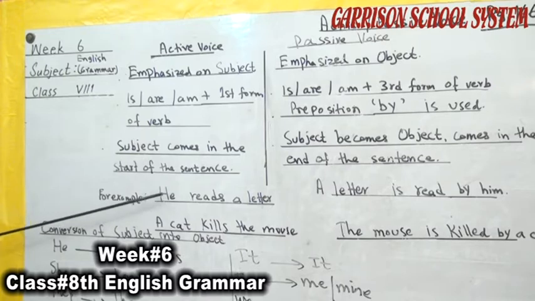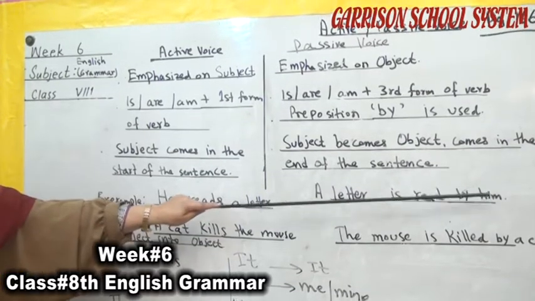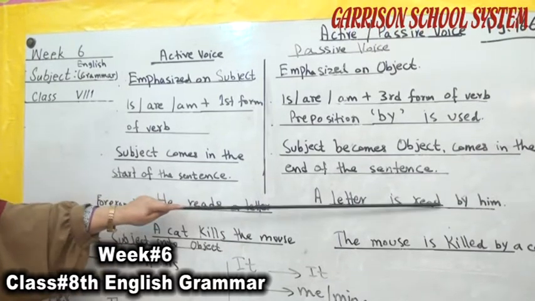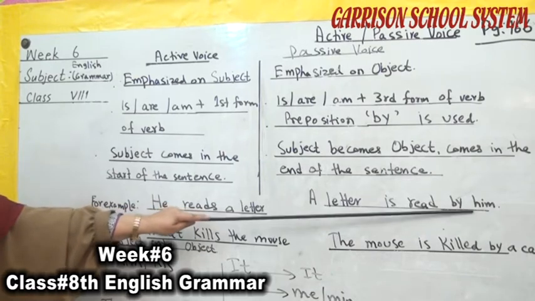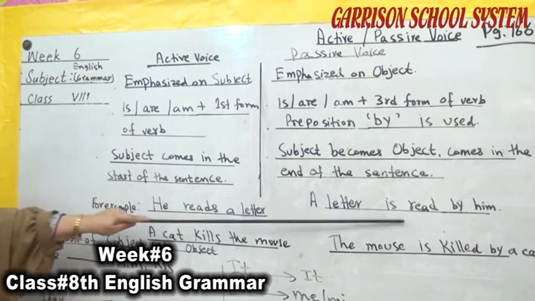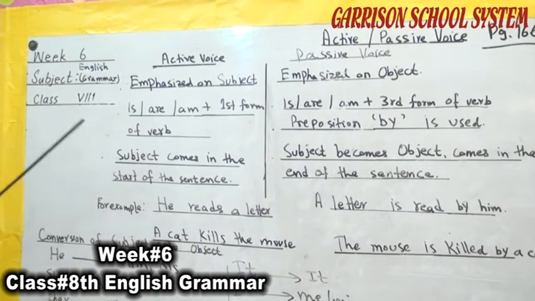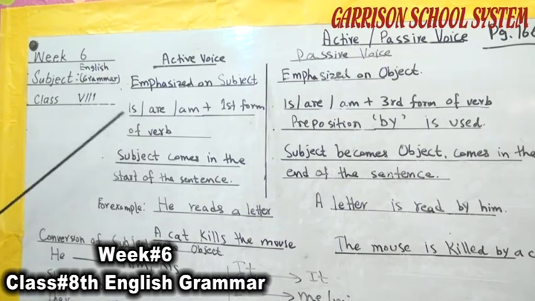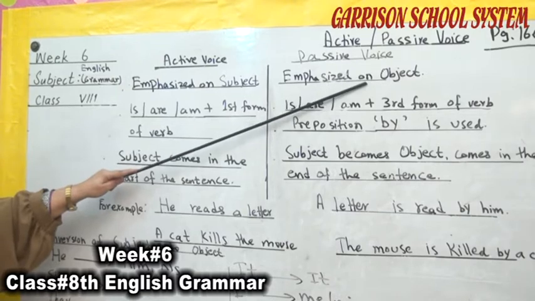He is changed: the subject changed into object, and we place a preposition before that object. He reads a letter. A letter is read by him. The emphasis on subject becomes the emphasis on object in passive voice.